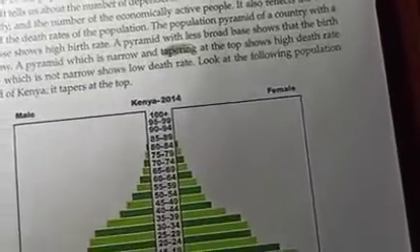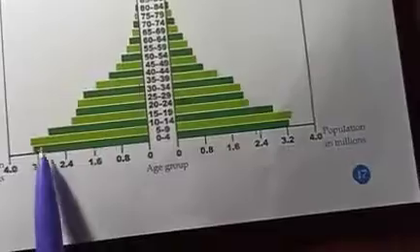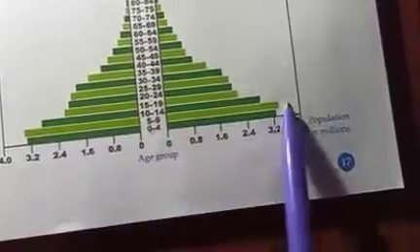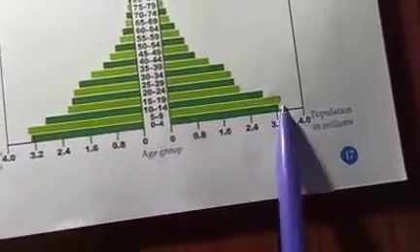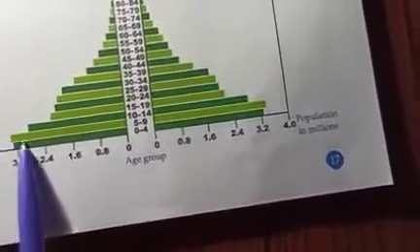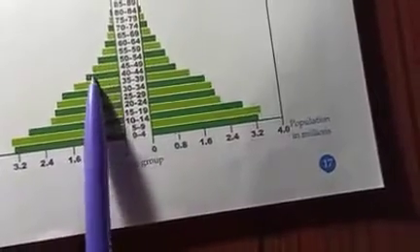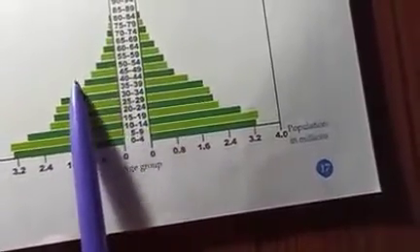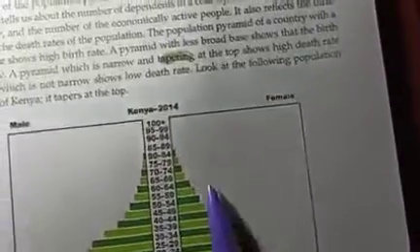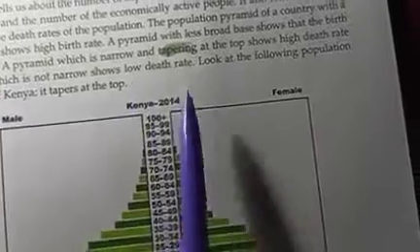It tapers at the top. Here this shows 0 to 4, 5 to 9, 10 to 14. Here the bars are very long. This shows that the number of children or the birth rate is more. And as we go higher in the age group, we find the bars becoming very short, very small. This shows that the death rate is low.